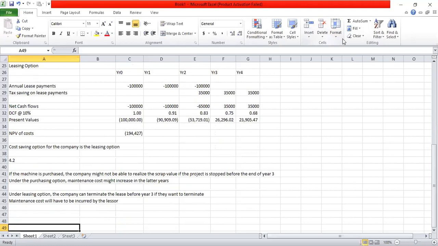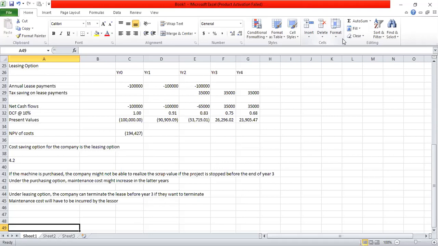So we can say if the machine is purchased, there's a risk the company might not be able to realize the scrap value if they want to stop the project before the end of year 3. And also there's a possibility the maintenance cost in the latter part of the machine's life might be more than 20,000 rupees, although the question says it is a constant cost of 20,000 rupees in years 1, 2 and 3.